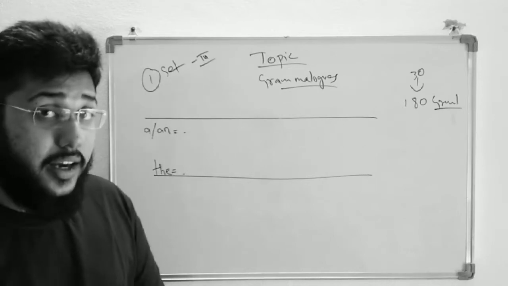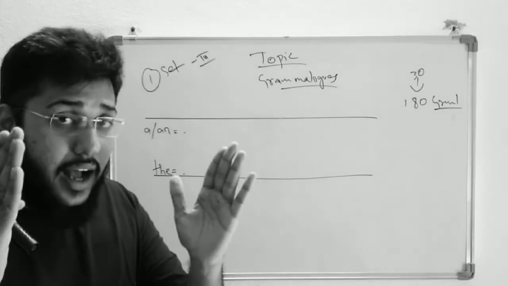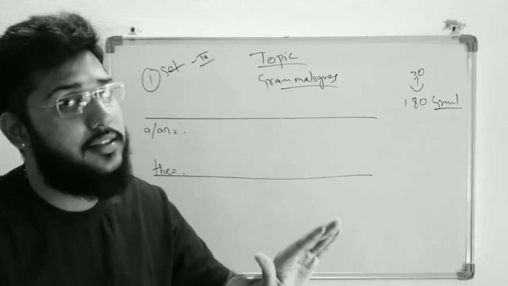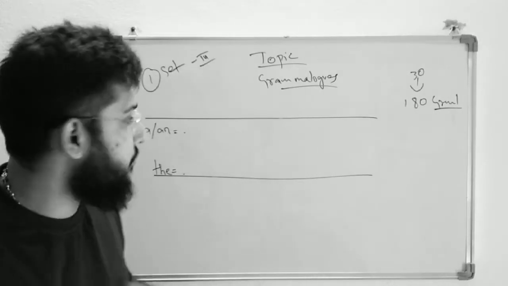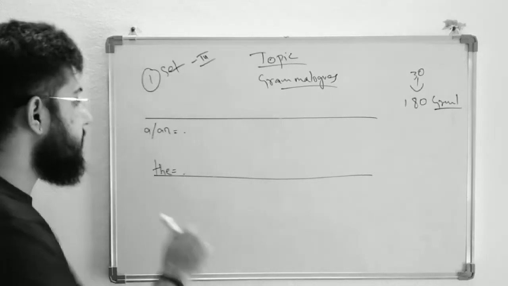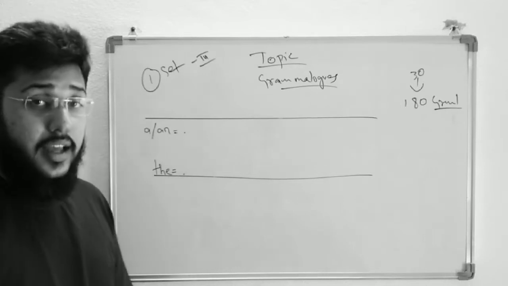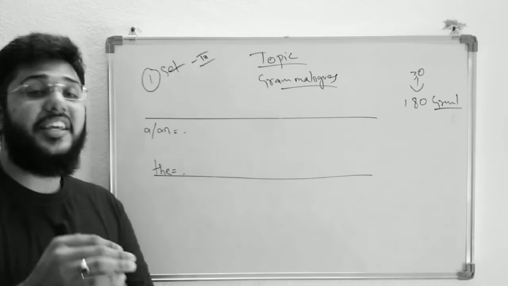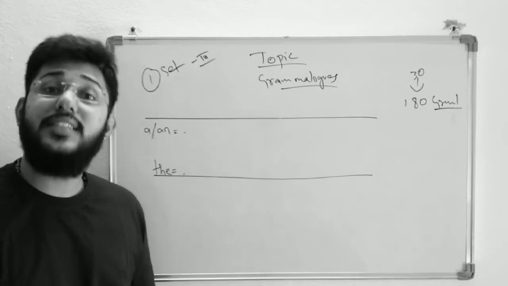Students who are getting confused, make sure: above the line, on the line, the entire meaning changes. Please be careful. A dot above the line becomes a or an. The same dot on the line becomes the.